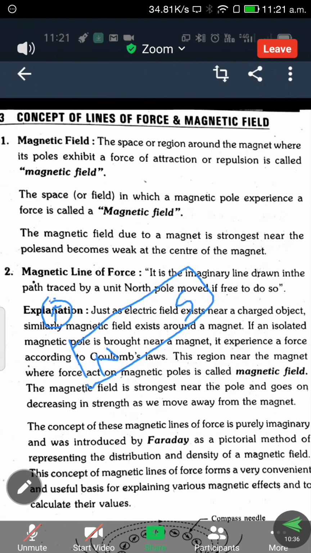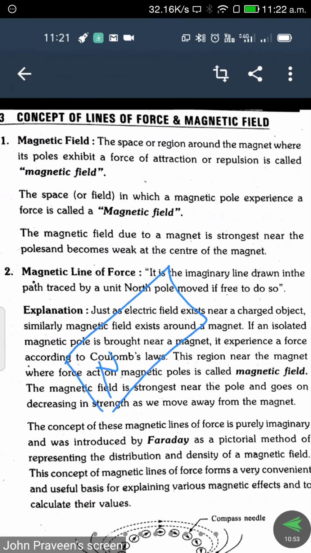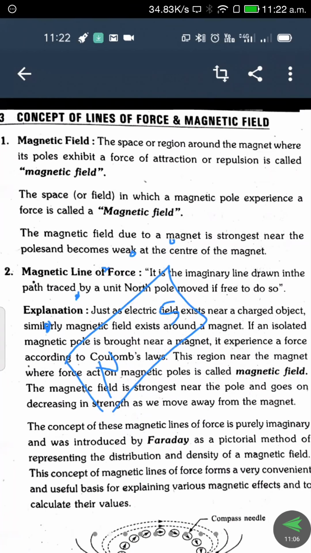Similarly, when we move the compass in a clockwise direction, we mark each and every position simply with a dot using a pencil. One dot we place here. Similarly, when we place the compass here, and here, in this direction.